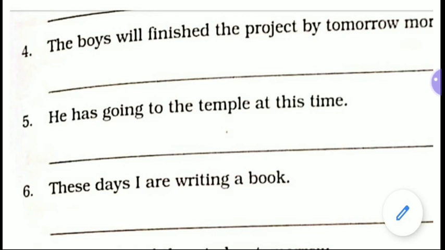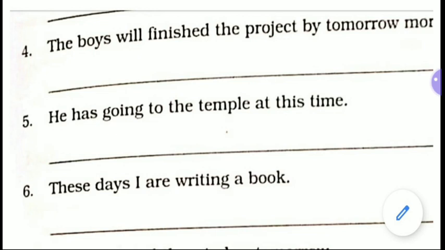Now fourth number, the boys will finish the project by tomorrow morning. Now here you know it that with future tense markers shall will, third form of verb is not used. That's why if will is here then finished is wrong.